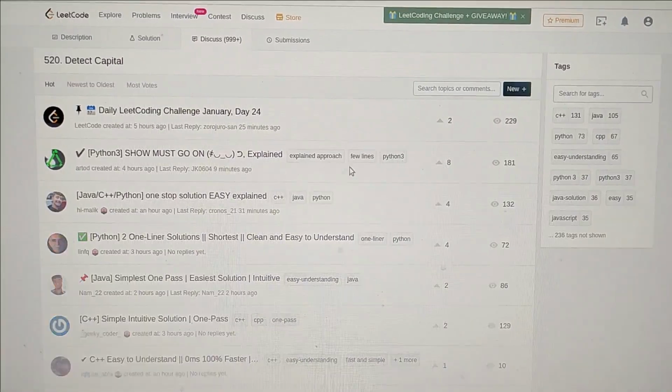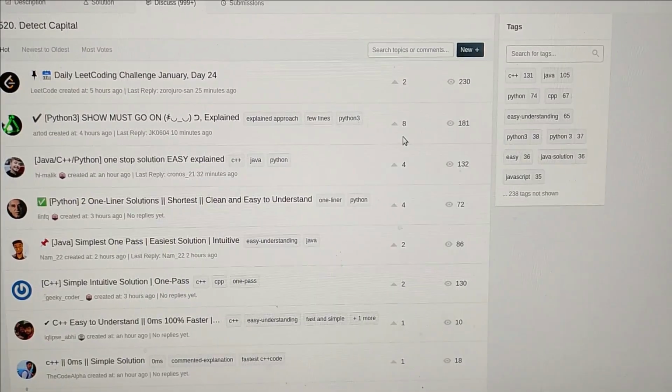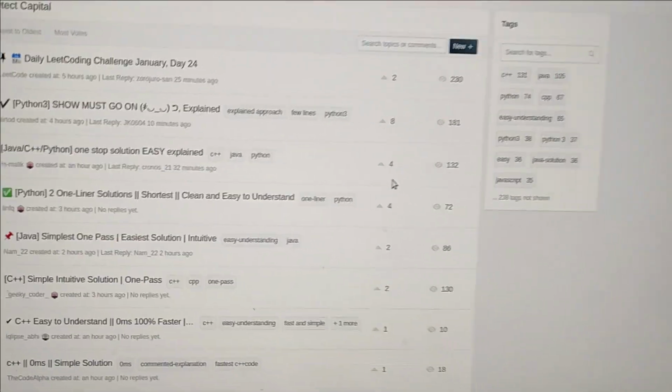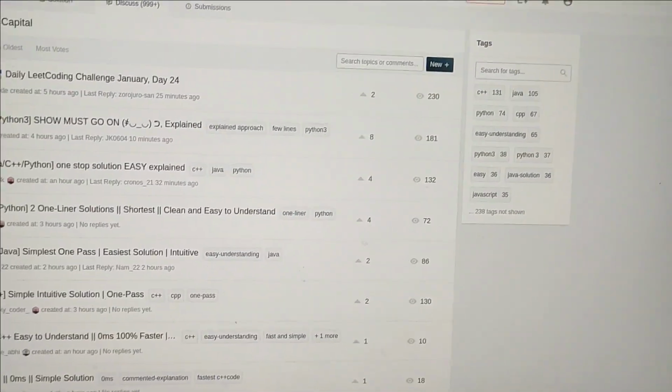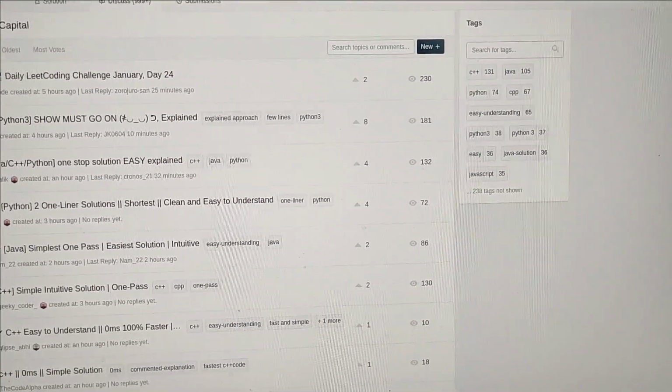So previously this post has 9 upvotes and I got something like 5 over here, but now they decrement together, they just decrement by 1. So might be that's a coincidence, but I don't know. I don't think that's a coincidence. So let's see.